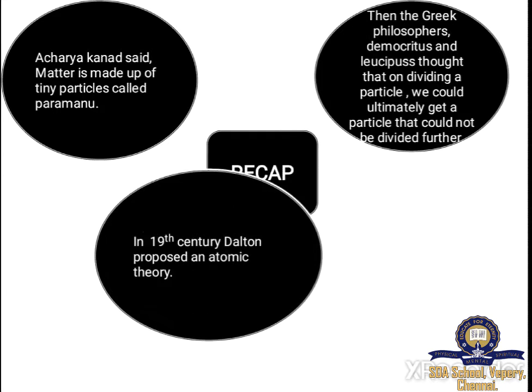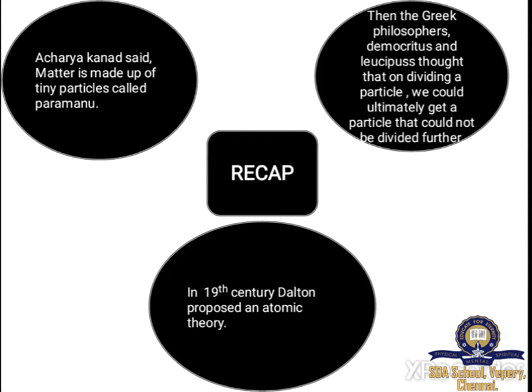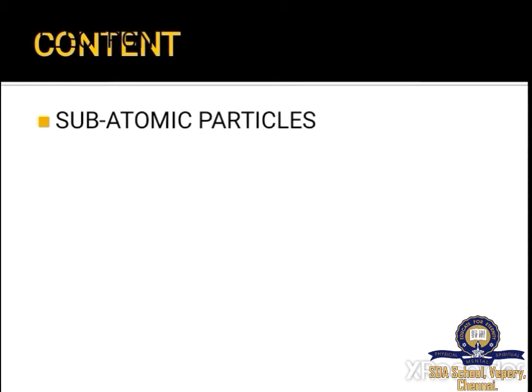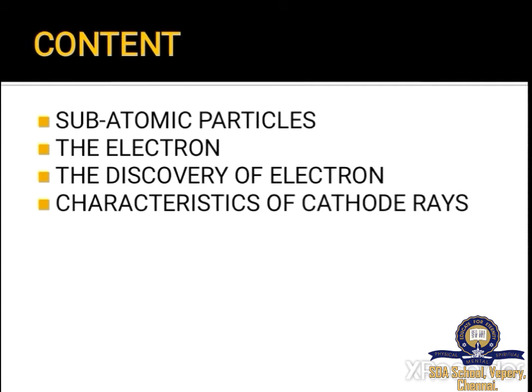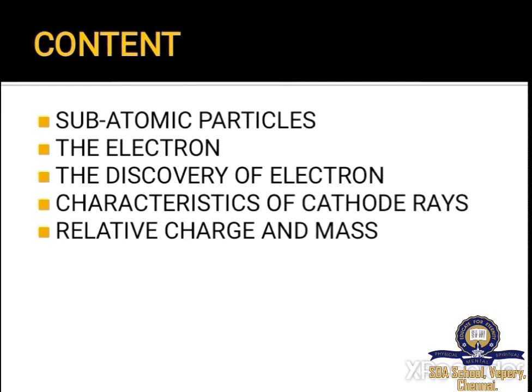Then, in the 19th century, Dalton proposed an atomic theory. There are 6 postulates in Dalton's atomic theory. I hope you all remember all these postulates. Okay, now let's move on to today's class. In today's class, we are going to see subatomic particles, the electron, the discovery of electron, characteristics of cathode rays, relative charge and mass. Let's start learning.